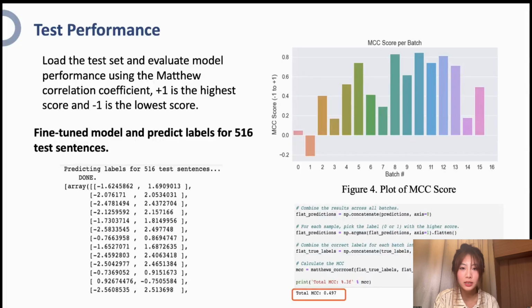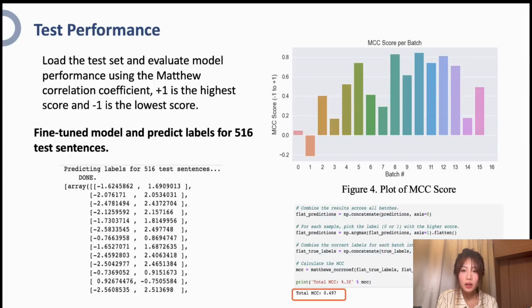The steps for processing the test data are the same as for the training dataset. Then we can apply our fine-tuned model to generate predictions on the test data. Calculate the MCC for each batch. Combine the results for all batches to calculate the final MCC score. The final MCC score of 0.497 indicates good performance on the dataset.